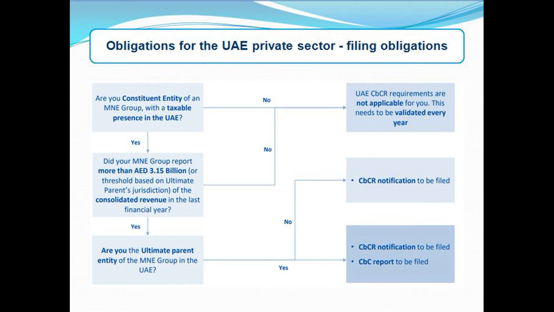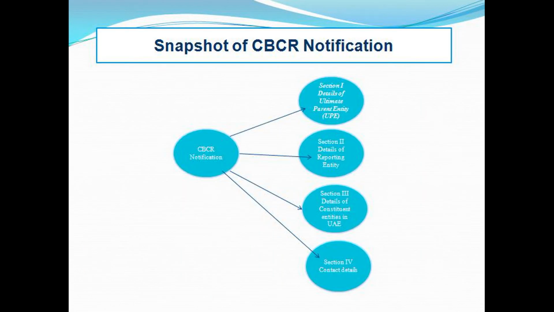Each ultimate parent entity of a multinational enterprise, MNE, Group which is resident for tax purposes in the UAE. Or constituent entity resident for tax purposes in the UAE, which is not the ultimate parent entity of an MNE Group. Any affiliated entity of an MNE that is tax resident in the UAE shall notify the competent authority, i.e. the UAE Ministry of Finance, whether it bears the capacity of an ultimate or surrogate parent entity, no later than the last day of the financial reporting year of such MNE. If such entity is not an ultimate parent entity nor a surrogate parent entity, it shall notify the competent authority of the identity of the entity submitting the CBCR and its tax residence, no later than the last day of the financial reporting year of such MNE.